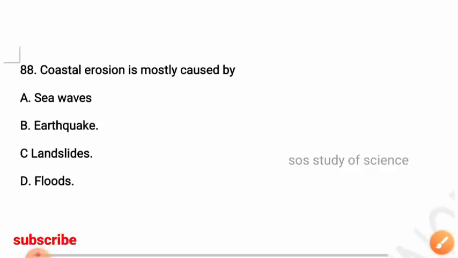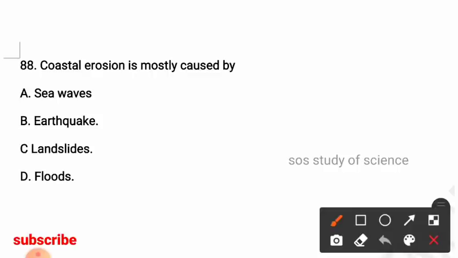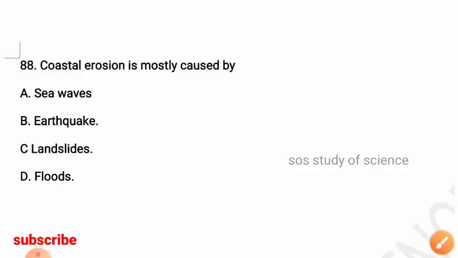Next question, coastal erosion is mostly caused by, options: sea waves, earthquake, landslides, floods. So here the right answer is option A, sea waves. Coastal erosion is mostly caused by sea waves.